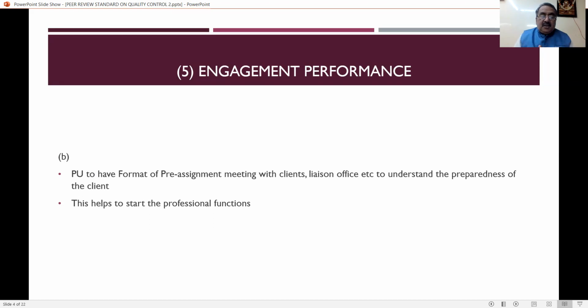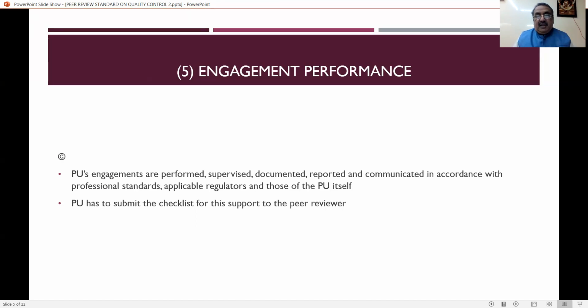This helps the practice unit to start its professional functions. So this is a very, very important thing. The peer review board has also suggested a format for the pre-assignment meeting with clients, liaison officers, etc.